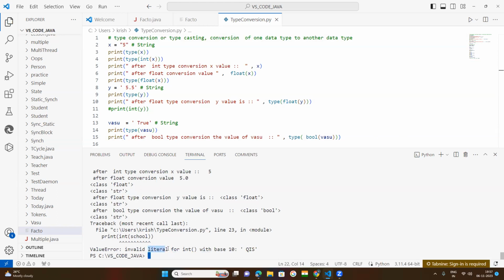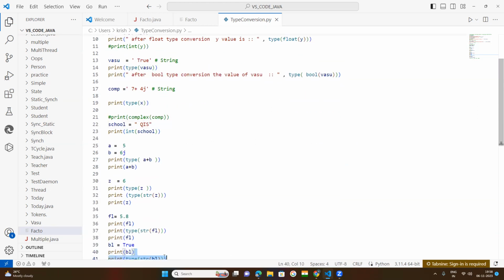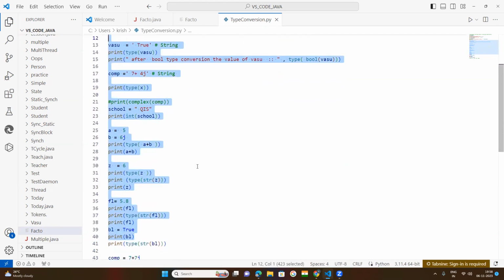Invalid literal for int function. Literal is what? Value. I told you that literals are values. In Python, the translator program is called the interpreter. The total code we have written is called source code. This source code is stored in a .py file. Okay, .py means the Python extension. So this is called source code.